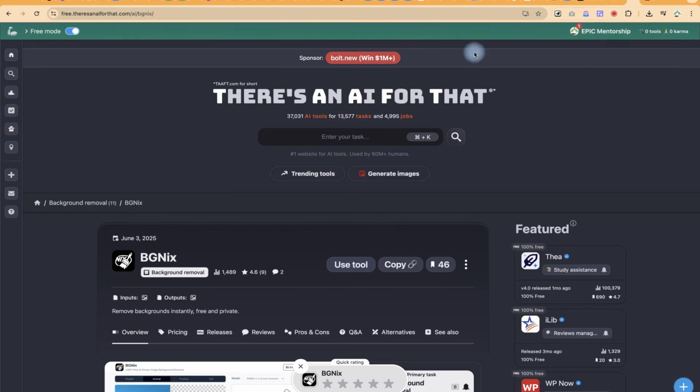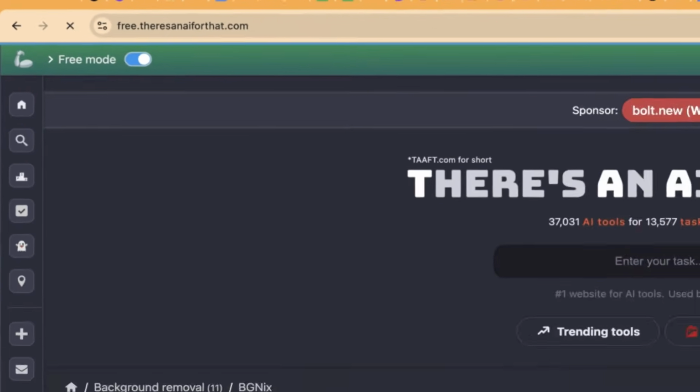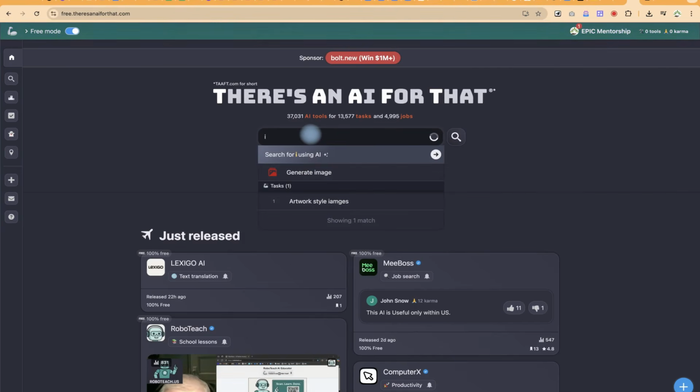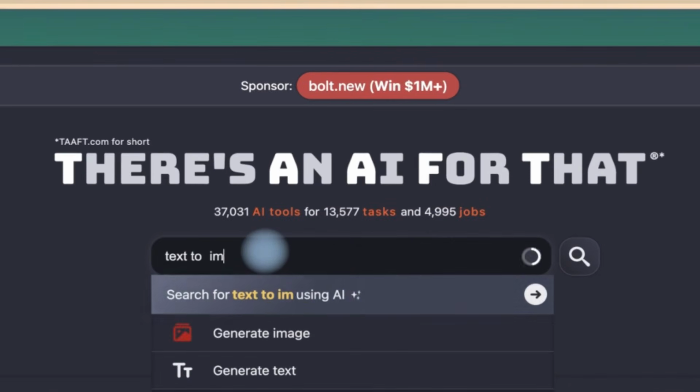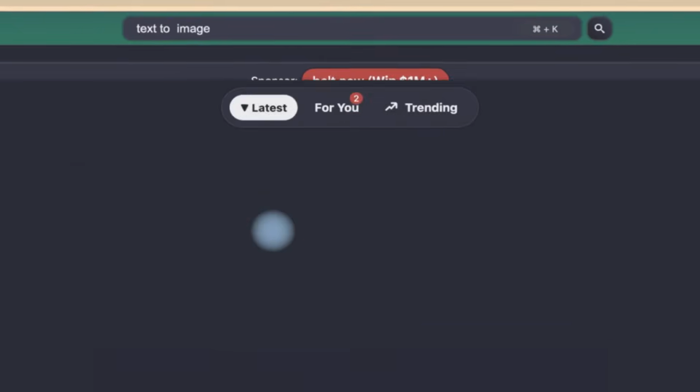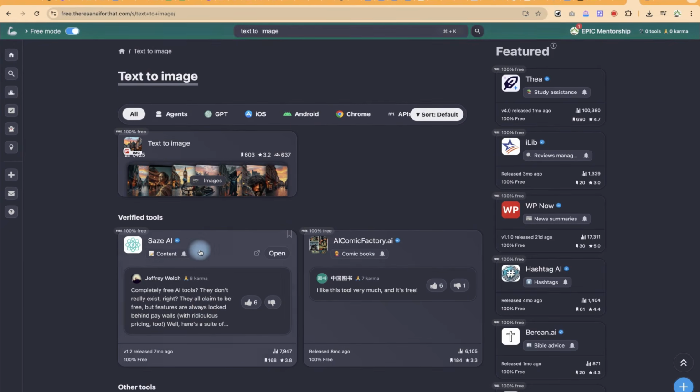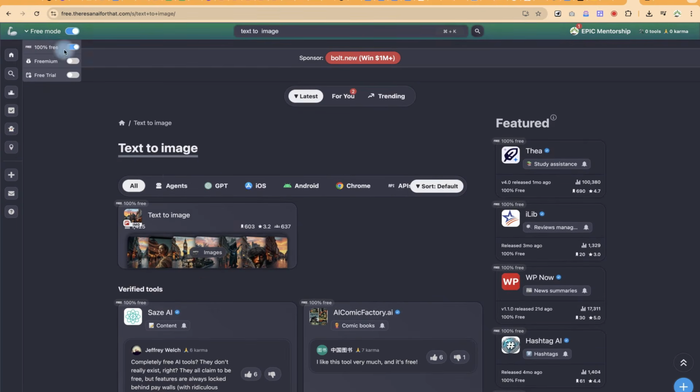You can always come back to the home, or you click on this hand sign to take you back to the home tab. You can test image generation. You can say text to image, for example, that is a task that you want, and it's going to find you an AI tool that you can use for that. So you can see the different ones, 100% free. Of course, we have enabled the free mode, so you can just go ahead. Let's select this,